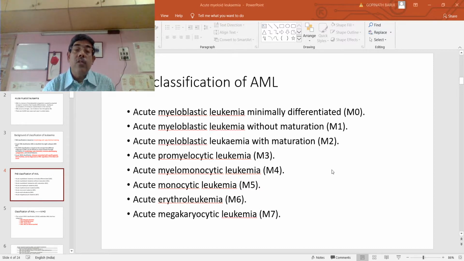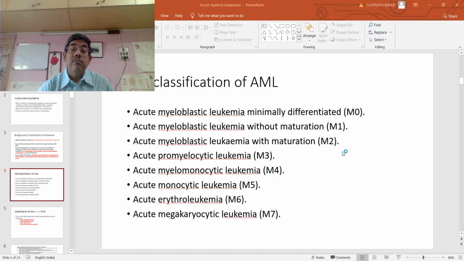Fourth is acute promyelocytic leukemia or the M3 variant. This type of leukemia has a specific translocation, that is translocation 15 and 17.